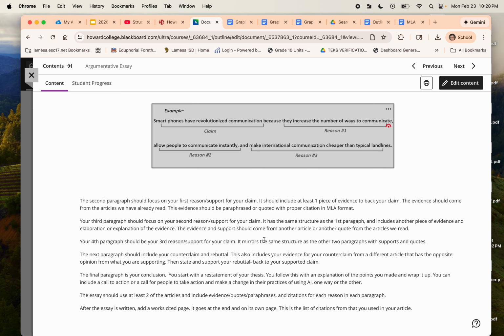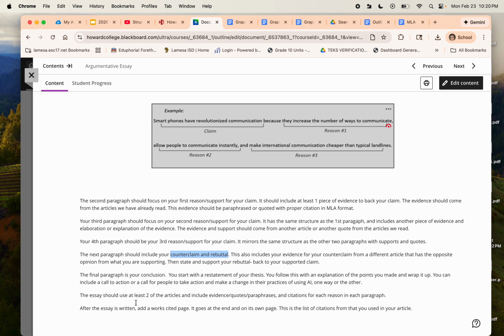After you've done your 3 reasons with your 3 supports for your claim, then you're going to have your counterclaim and your rebuttal. They'll be in a paragraph by themselves. You need to have evidence for those as well. And then your final is your conclusion, and your final conclusion paragraph should start with your thesis. And you follow this with your explanation of your points that you made, and you wrap it up. You can also include a call to action, which is like people need to be more informed on how AI is being used in schools, or however you want to formulate that.